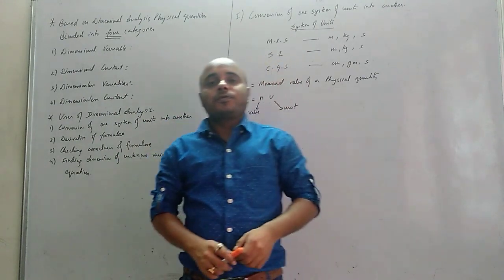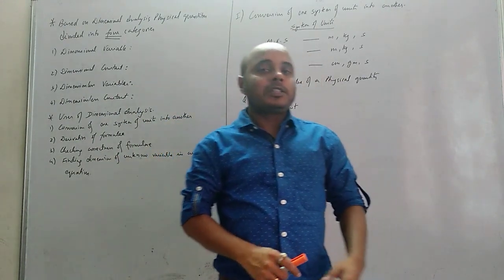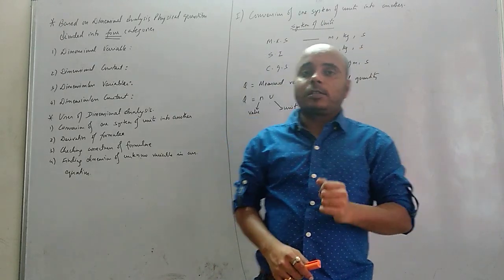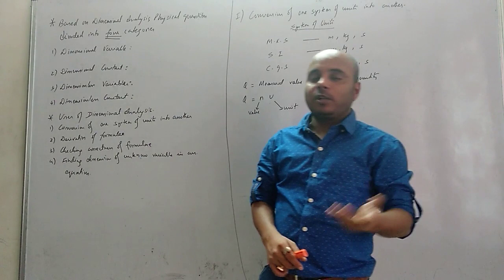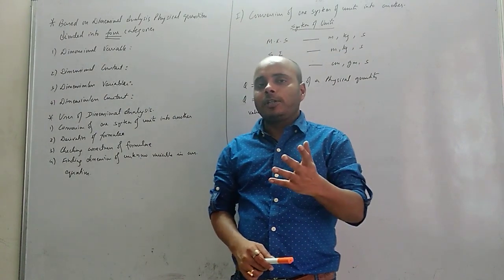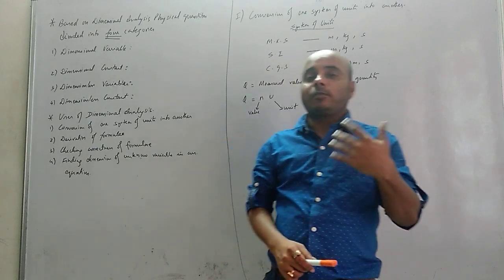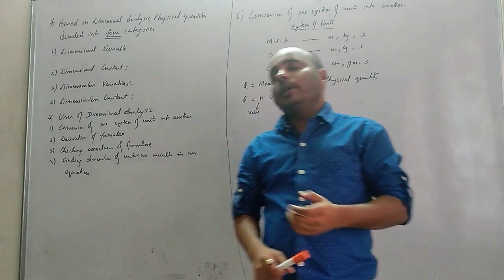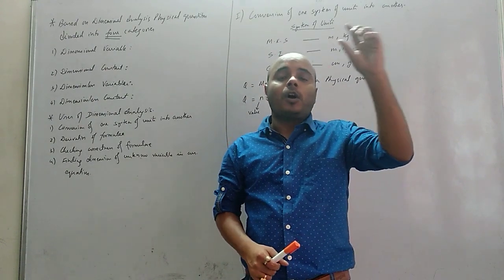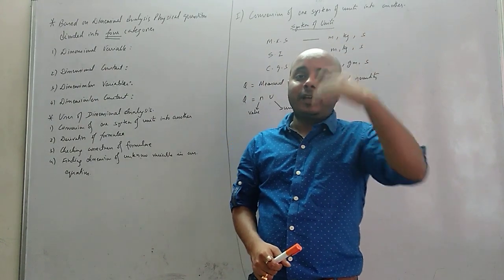In the last videos, we started topic chapter 2. The topic name is dimensional analysis, right? We understood how to find the dimensions of different physical quantities, and we did approximately 23 or 24 physical quantities, and we understood how to calculate the dimensions. And I told you, you don't need to remember the dimensional formula, you have to remember the exact formula of the physical quantity, and from there you can derive the dimension.